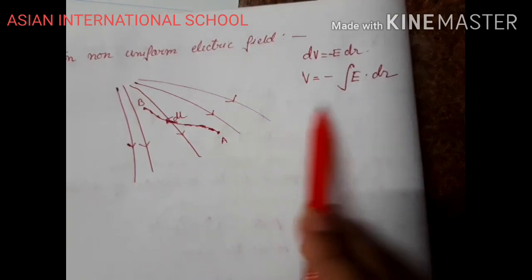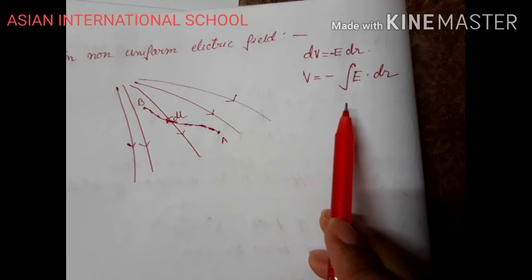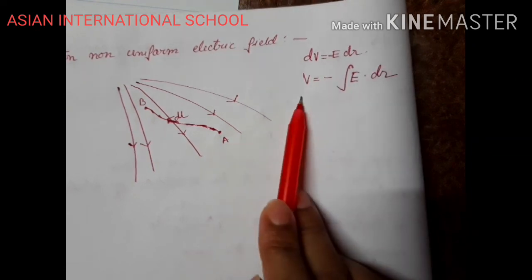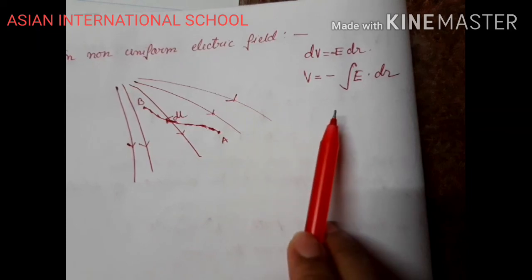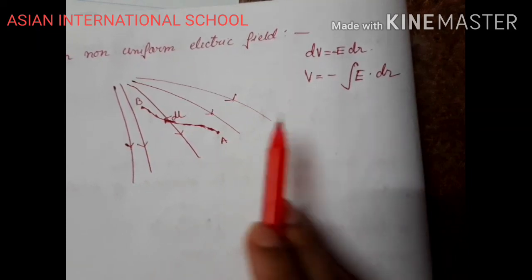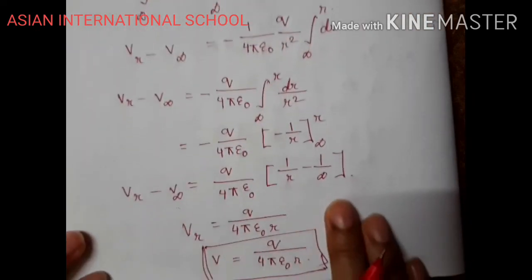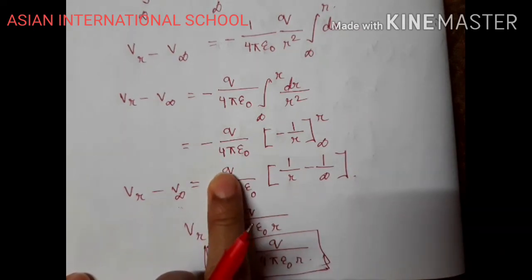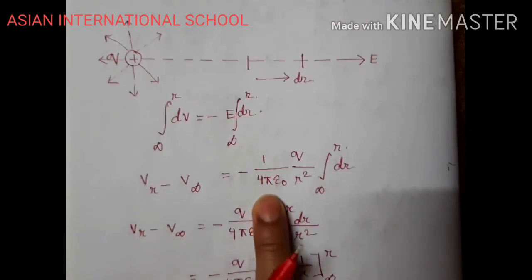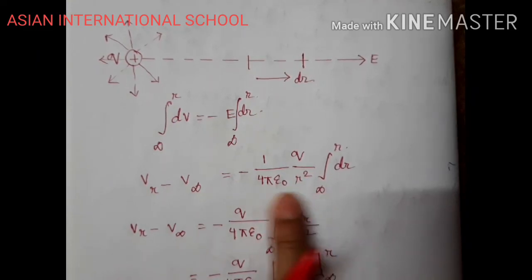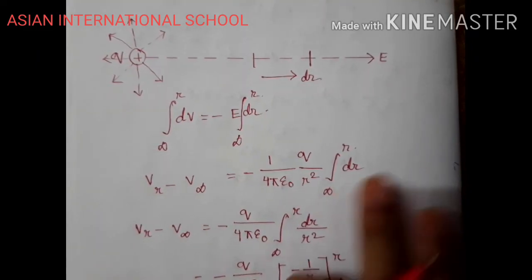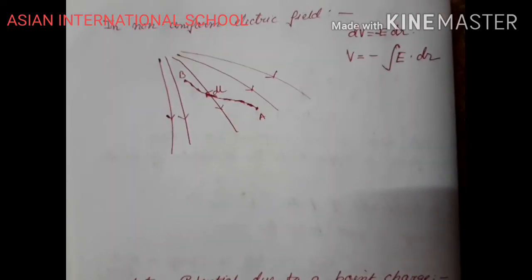But this opens a way for us to find the electric field from potential. Previously, the electric field was known to us and we could calculate potential. This we have understood, because in this one also the electric field was known to us, E equals to 1 by 4 pi epsilon naught Q by r square. We can find out potential from there. But if the reverse is needed, that means the electric field is not known, but from potential we have to find the electric field, then what needs to be done?